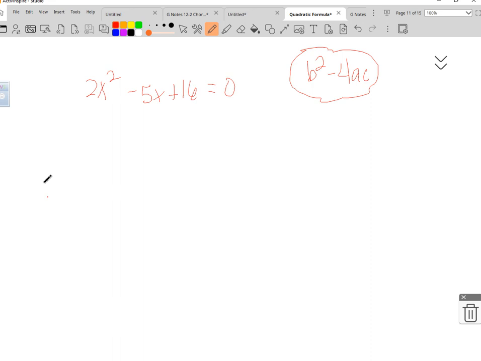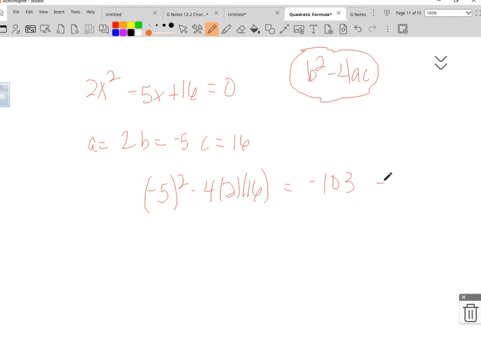You tell me what A, B, and C are, Aiden. A is positive 2, and B is negative 5, and C is 16. Okay, and what did you get for the discriminant? Negative 5 squared minus 4 times 2 times 16. And that equals negative 103. Is that what you got? Is that what you got, Jacob?